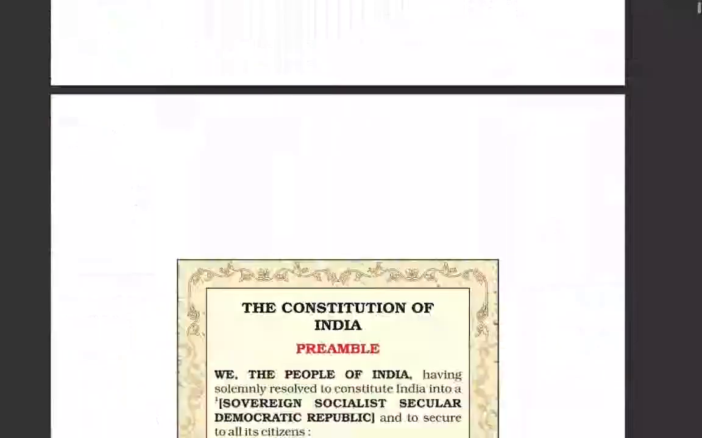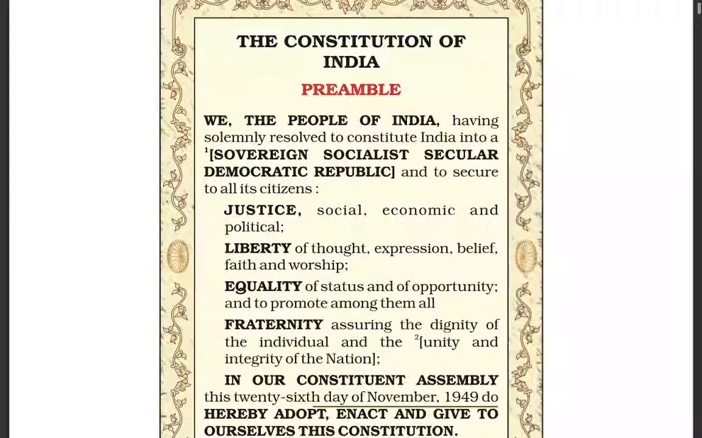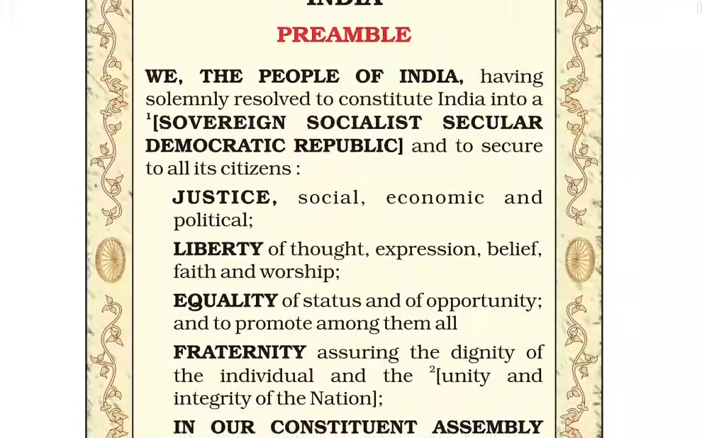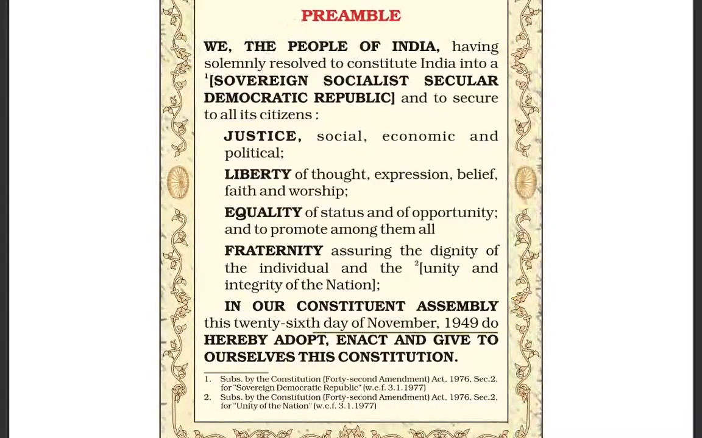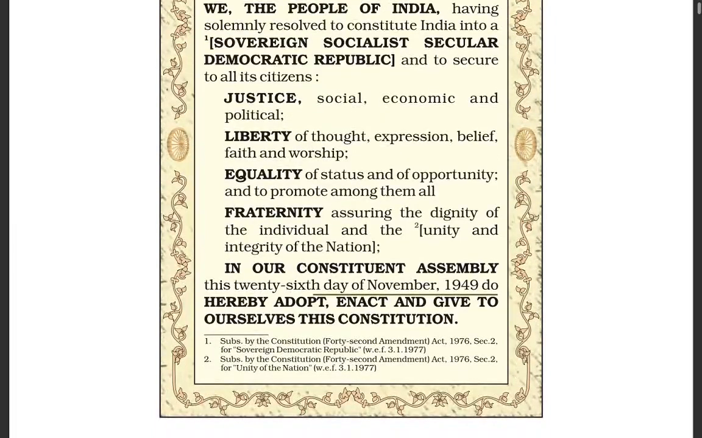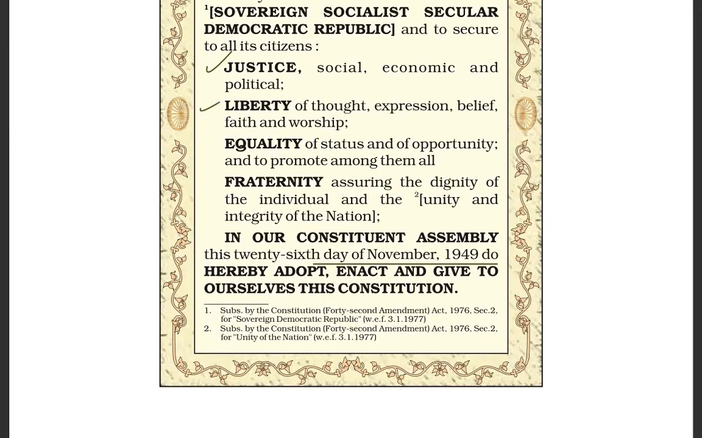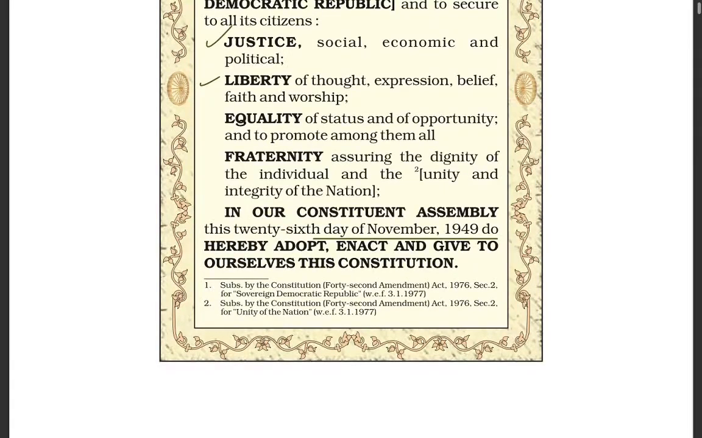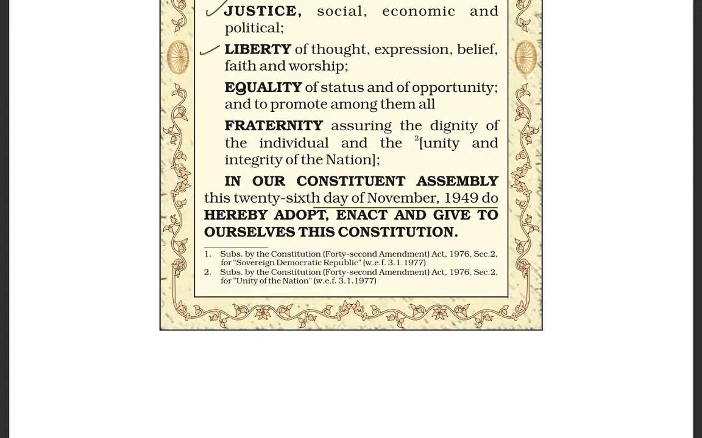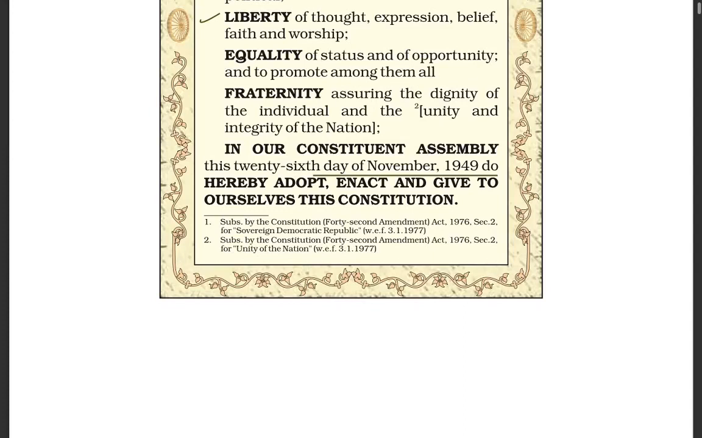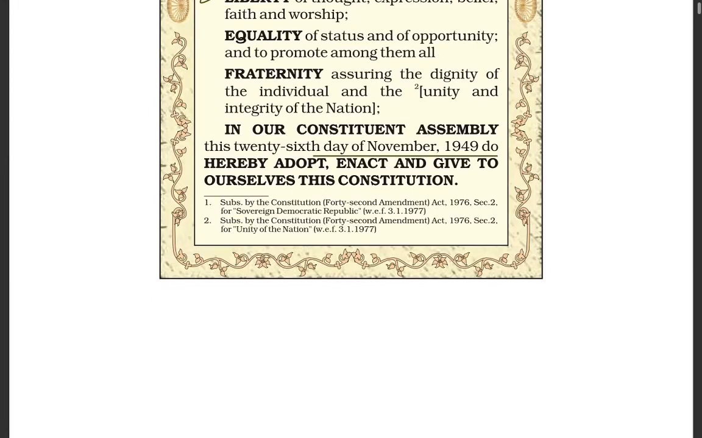Now coming to the next, we have the Constitution of India, which has a preamble: We, the people of India, having solemnly resolved to constitute India into a sovereign, socialist, secular, democratic republic, and to secure to all its citizens justice, social, economic and political; liberty of thought, expression, belief, faith and worship; equality of status and of opportunity; and to promote among them all fraternity, assuring the dignity of the individual and the unity and integrity of the nation. In our Constituent Assembly, this 26th day of November 1949, do hereby adopt, enact, and give to ourselves this Constitution.